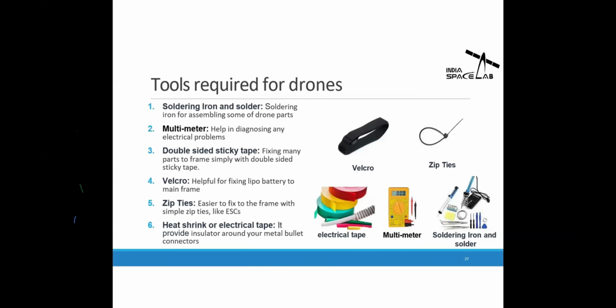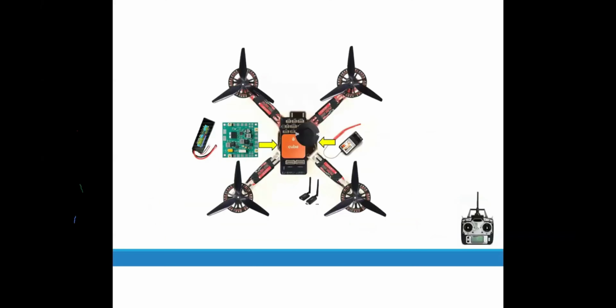So this is how the assembled drone looks. Here you can see whatever components we have studied, everything is present here. The very first thing you can see directly is the frame. Then the motors, 4 motors present on it, with 4 tri-blade propellers. There is a flight controller as well, the Orange Cube written here. There is a battery, power distribution board, GPS, receiver, ESC, telemetry, and this radio transmitter. Combining all this setup will make the drone fly.